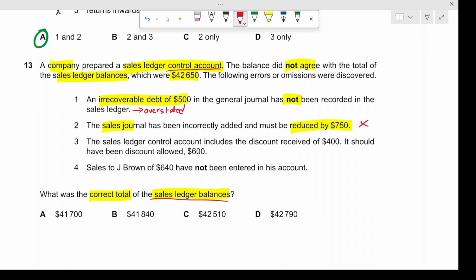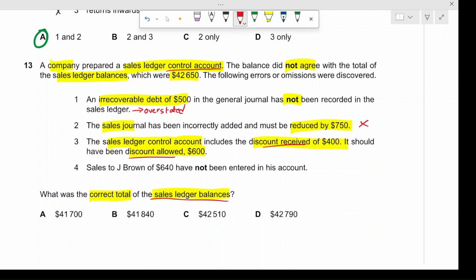All right. So the next one was the sales ledger control account includes the discount received of $400. It should have been discount allowed $600. Again, this is discount received versus discount allowed. The discount allowed and the discount received are totally different things, right? And it is an error in the control account. It is not an error in the individual sales ledger balances. It is a control account issue.